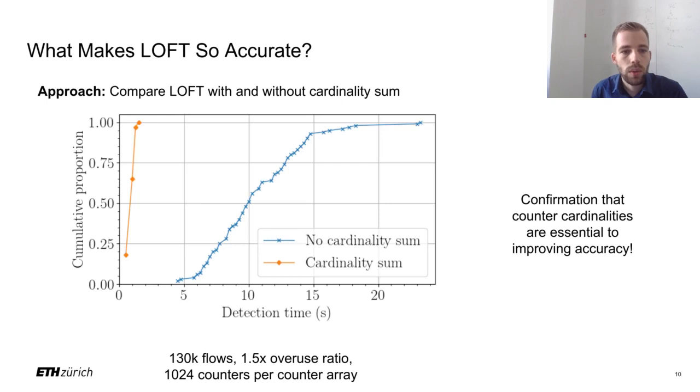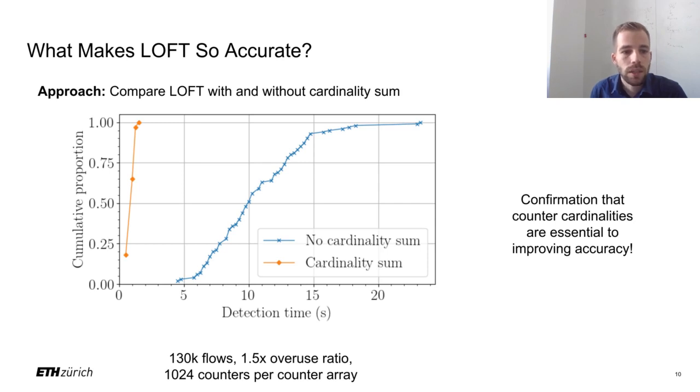It is interesting to analyze where the accuracy improvements by LOFT come from. In the design of the algorithm, we hypothesized that varying counter cardinalities are a strong source of noise in previous schemes, and that more explicitly accounting for counter cardinality would thus reduce estimation errors. To test this hypothesis, we evaluate LOFT with and without considering counter cardinality.